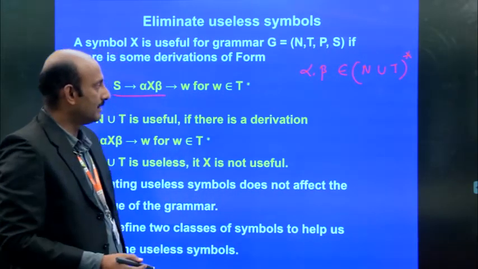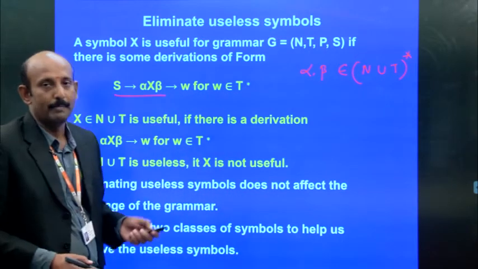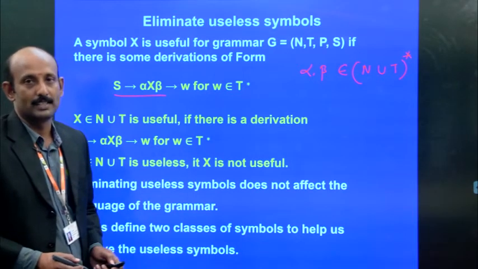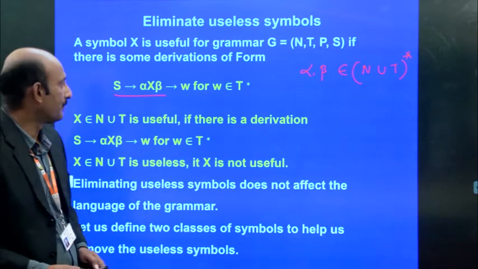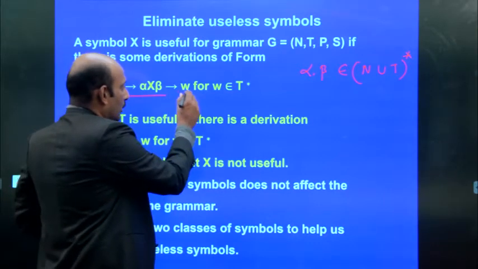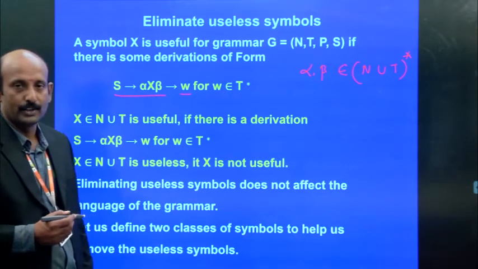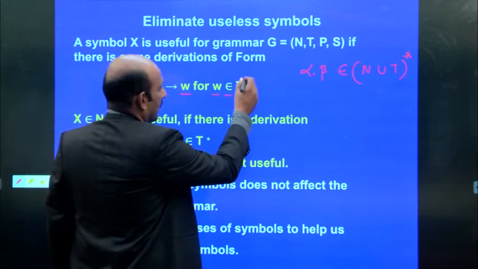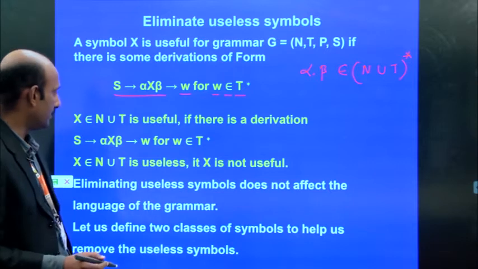So what is the meaning of this? It may be a terminal, or a non-terminal, or a combination of both terminals and non-terminals, with zero or more occurrences; that is the Kleene closure. Here alpha X beta derives W, where W is a string of terminals, belonging to T star, that means zero or more occurrences of terminal symbols.